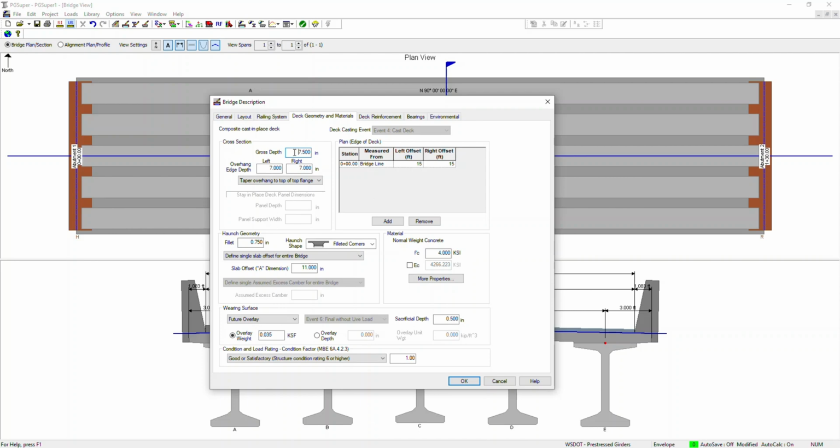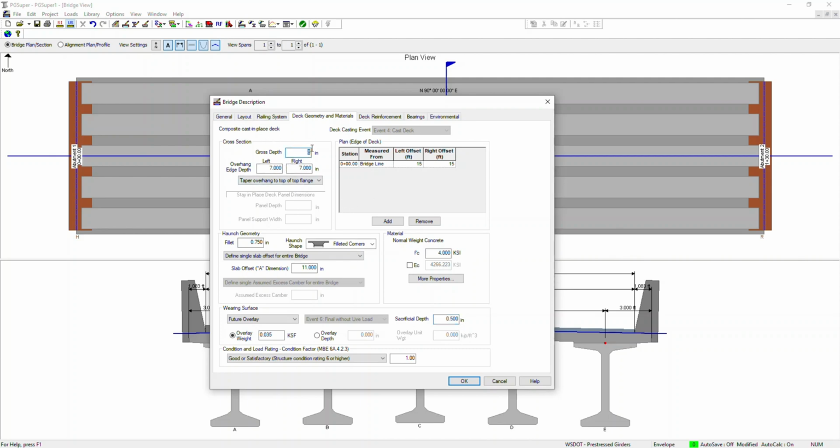So gross depth, let's say your gross depth is 8 inches, and sometimes you can have a sacrificial depth of 0.5 inches, and you can just mention it here, whether the sacrificial depth is 0.5 inch or 1 inch.